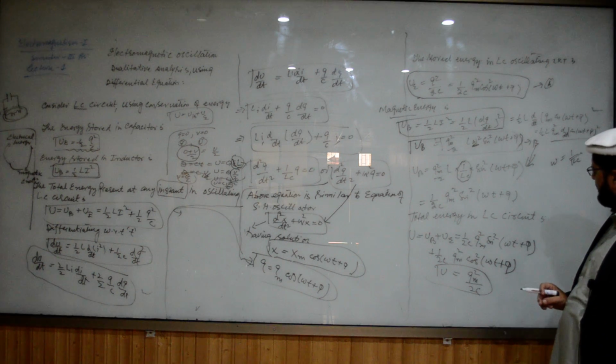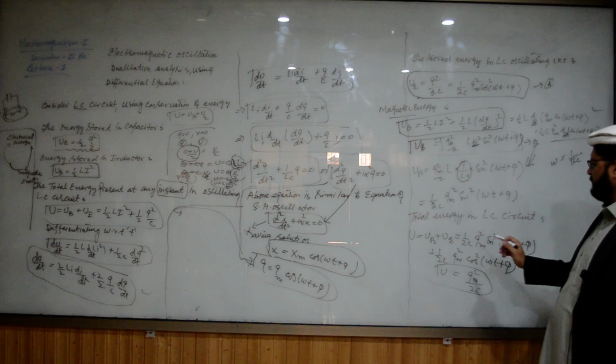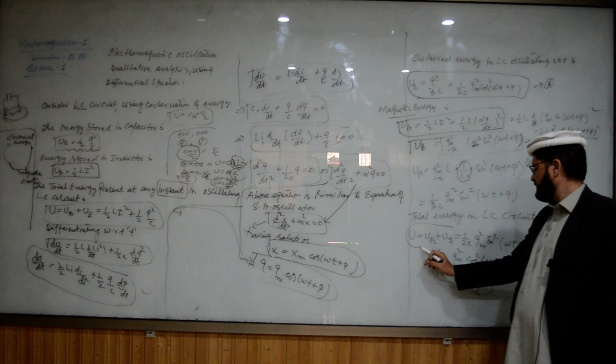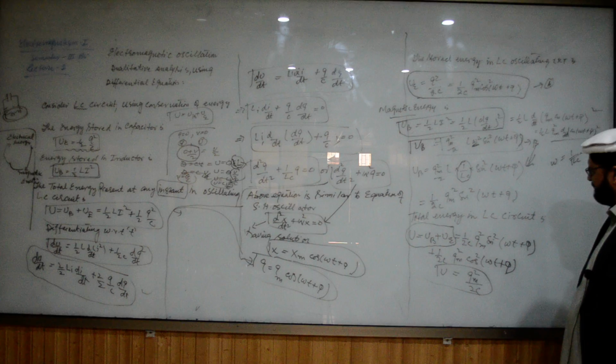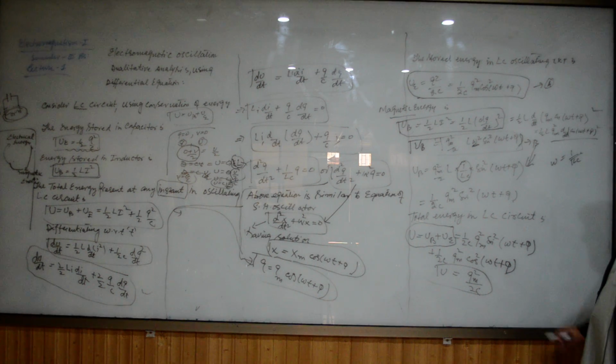Total energy in the LC circuit: now you will have to take the energy which is in the magnetic field of the inductor plus the energy which is in the electric field of the capacitor.